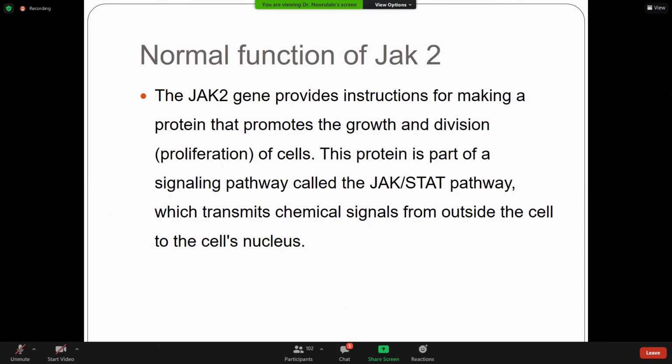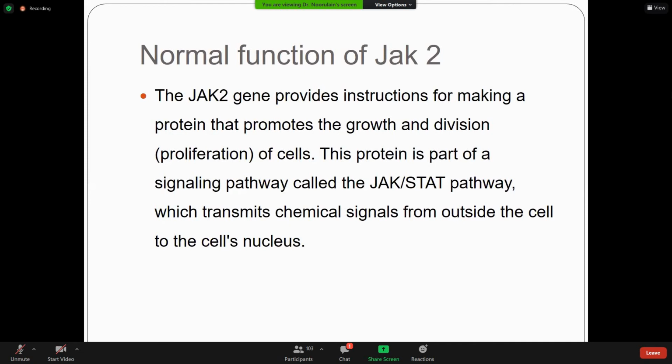Okay, what is the normal function? We have already discussed the normal function of JAK2: it provides the instructions for making the protein that promotes the growth and division of the cells. This protein is a part of a signaling pathway called the JAK-STAT pathway, which transmits chemical signals from outside the cell to the cell nucleus. That is the normal function of JAK2.